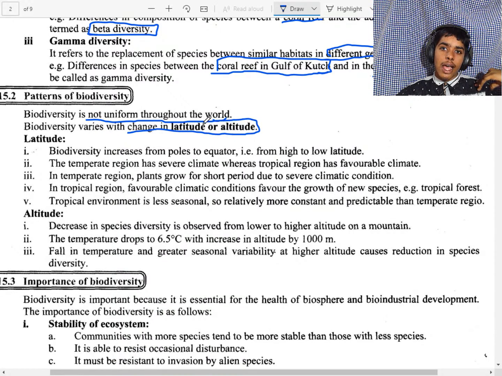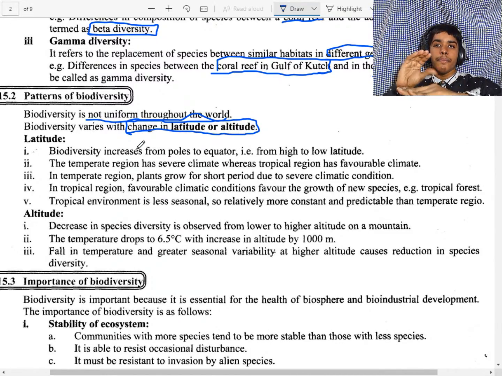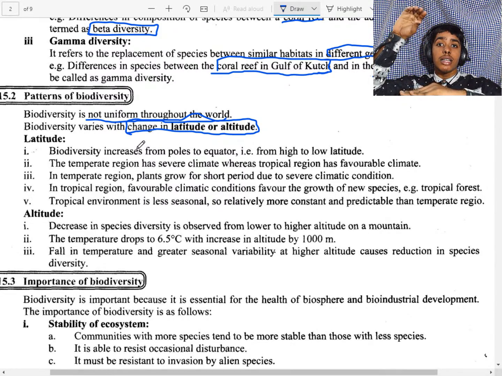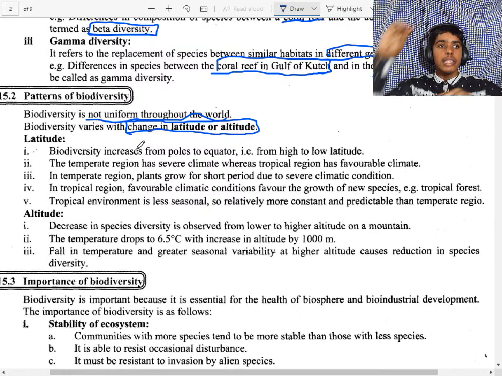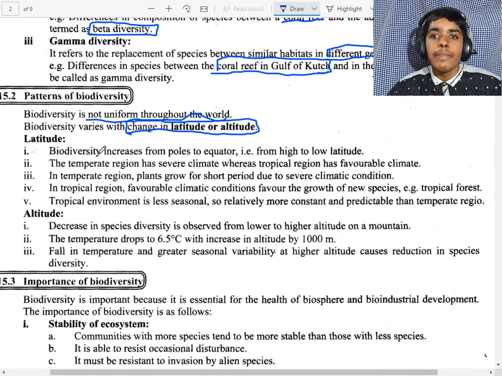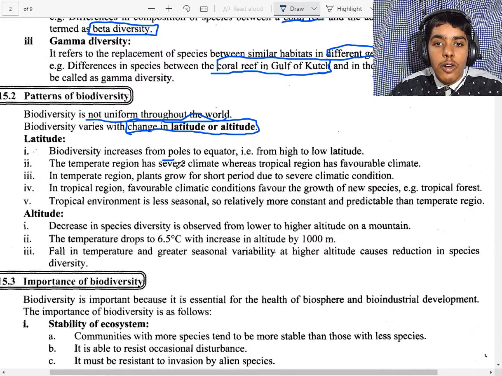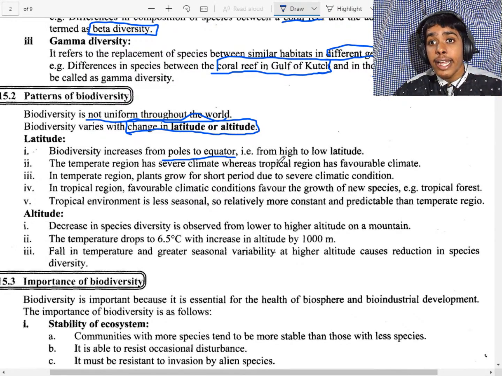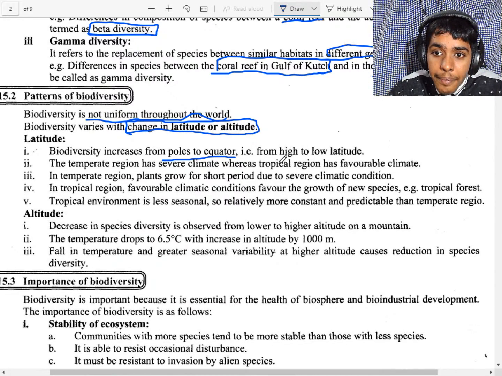That means if we move high from the sea level, for example this is the sea level, there are more, and if we go to the Himalayas, there will be less. This is the same latitude. We will see the latitudes. Biodiversity increases from the pole to the equator. That means if we move from the Himalayas to the equator, biodiversity will increase. In the Himalayas there will be less, but at the equator there will be more biodiversity. That means from high to low.